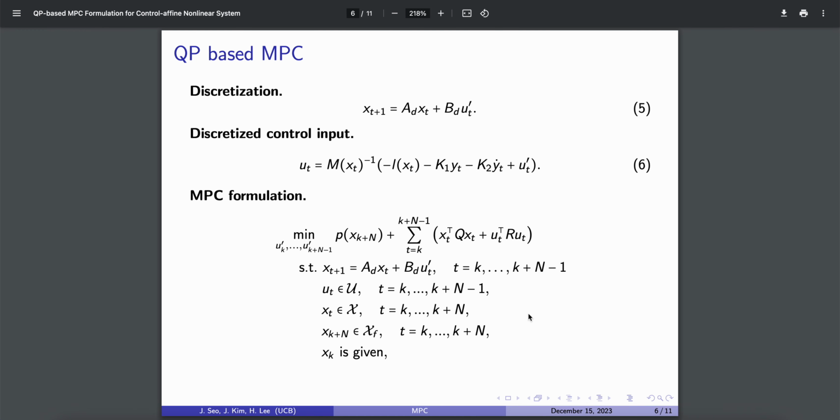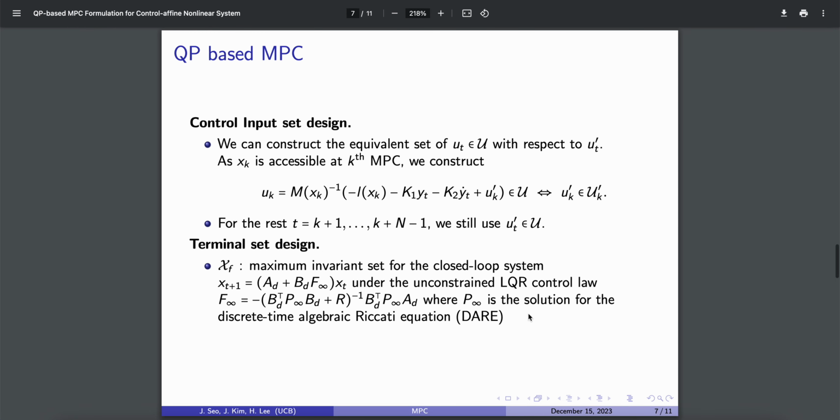To come up with the MPC formulation, we describe the dynamics given as equation 5, and we describe the control input given as equation 6. Finally, we have the MPC formulation, the equation stated in the last slide. We designed the control input set and terminal set as given in the slide.